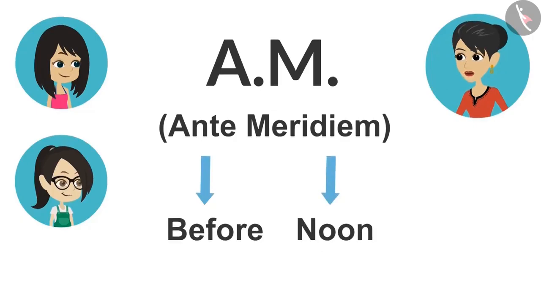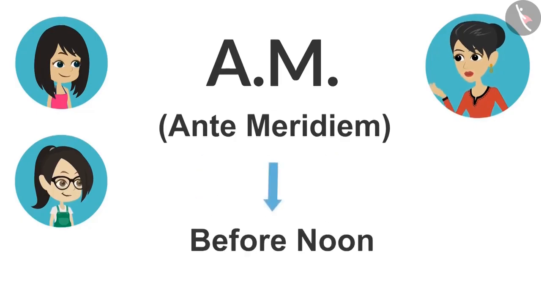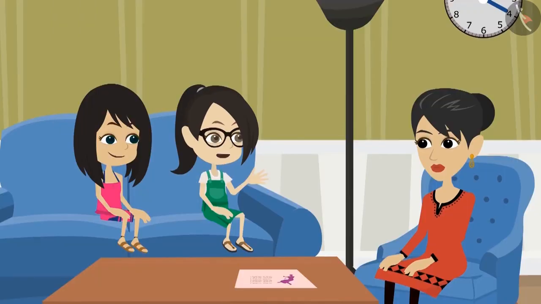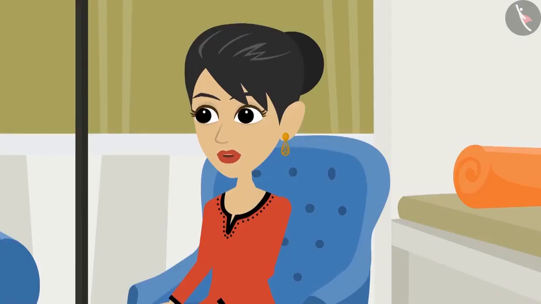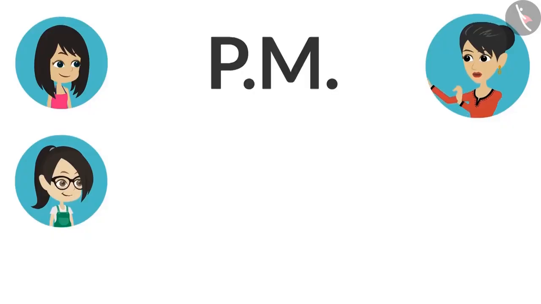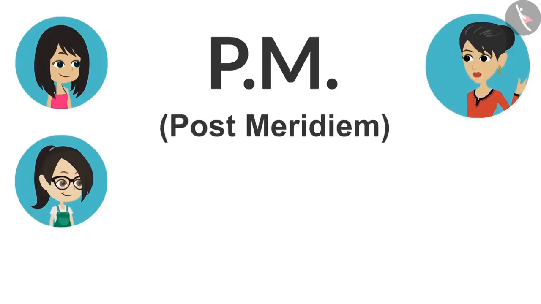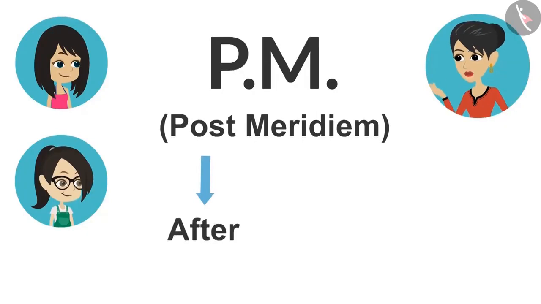So, ante-meridiem means before noon. Oh, that means the full form of PM would mean afternoon. Yes, full form of PM is post-meridiem. Post means after and meridiem means noon.